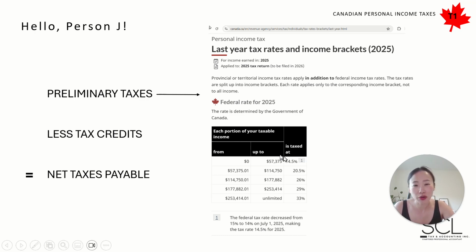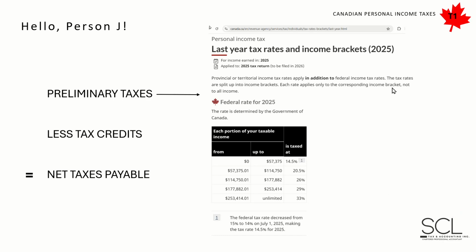And other than that, what else did I want to highlight here? 14.5%, if you saw that little note here, the Liberal government with that snap election did propose as part of their platform to reduce our historical 15%. So historically, our first tax bracket was at 15%, and they did propose to bring it down to 14% effective July 1st of 2025. Therefore, 2025, a bit of a strange year. We're at sort of 14.5%.